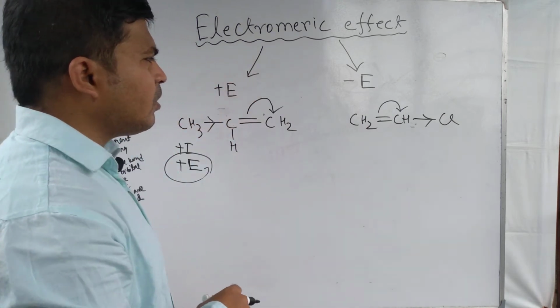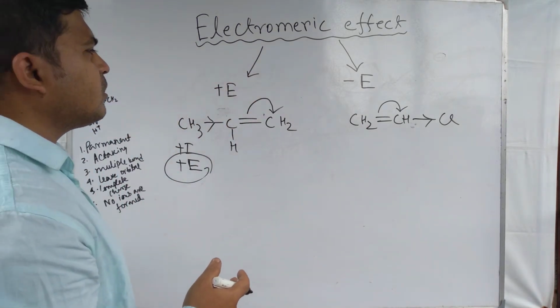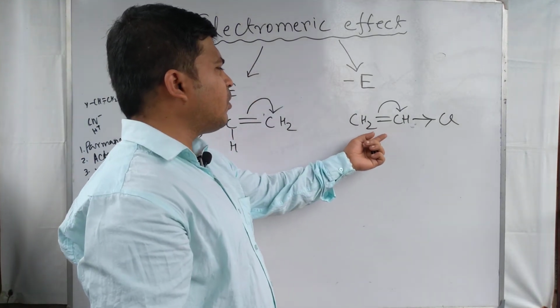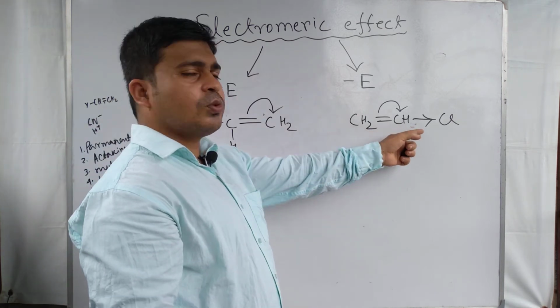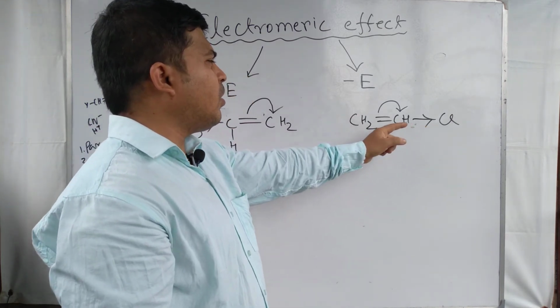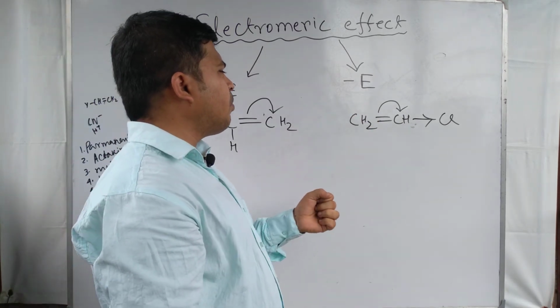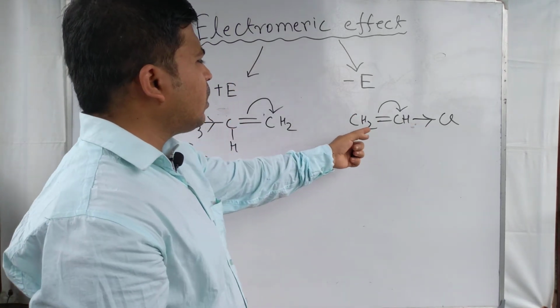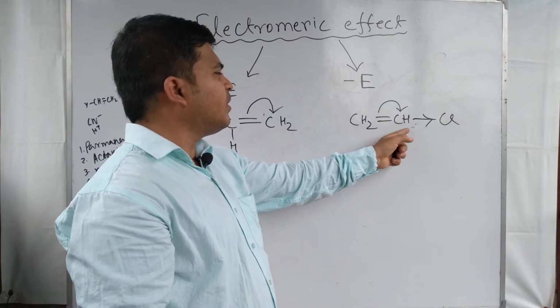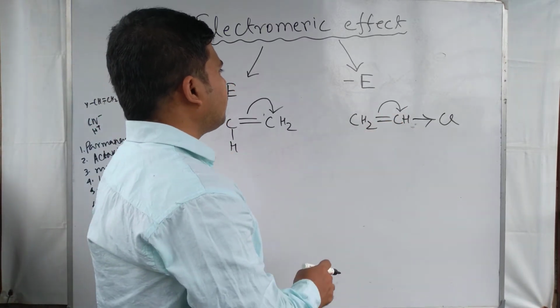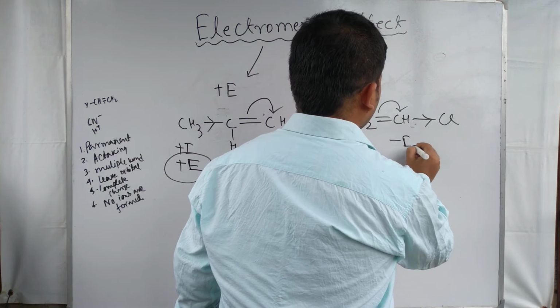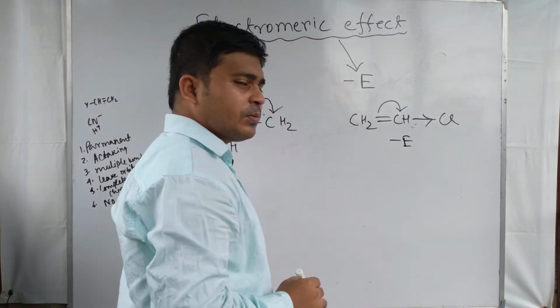For this case the electron pair is shifted to the middle carbon atom part. Middle carbon atom means CH, due to the electron withdrawing power of the Cl group, the electron pair will move towards the CH group, and for this reason it is showing minus E effect.